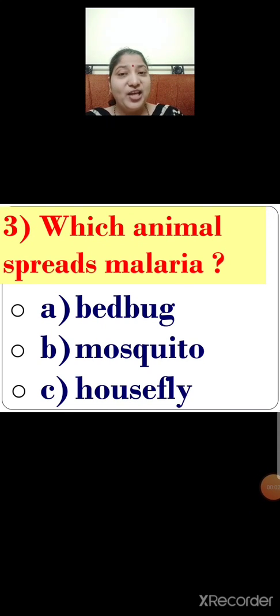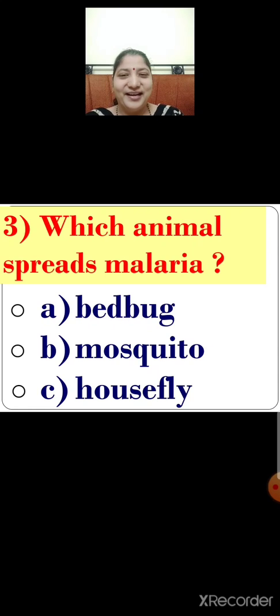Number 3. Which animal spreads malaria? Let me repeat the question again. Which animal spreads malaria? There are 3 options given below. They are option A, bedbug, option B, mosquito, option C, housefly. Now children, identify the correct option.